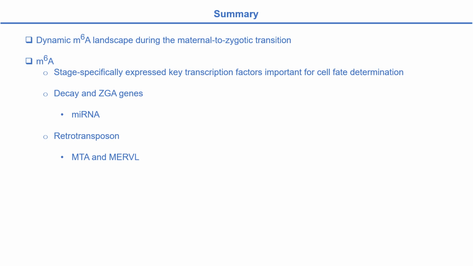The mechanism behind this can be investigated in the future. In addition, retrotransposon-derived RNAs such as MTA and MERVL are also frequently modified by m6A. m6A might be a potential regulator for controlling retrotransposon activity in early embryos.